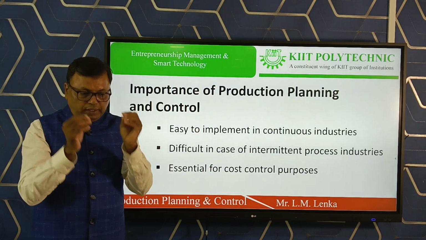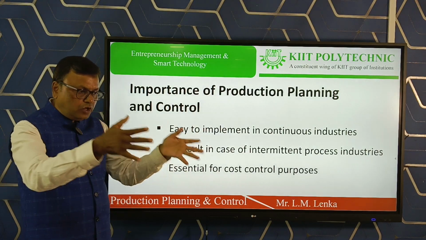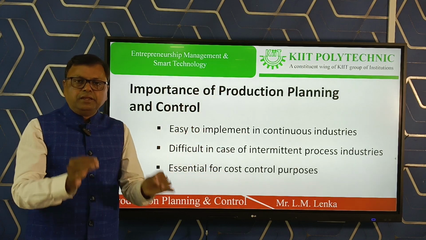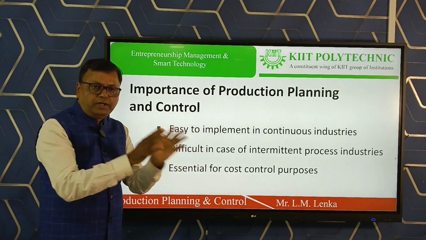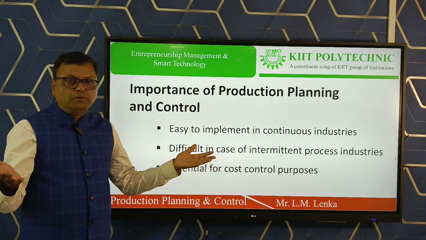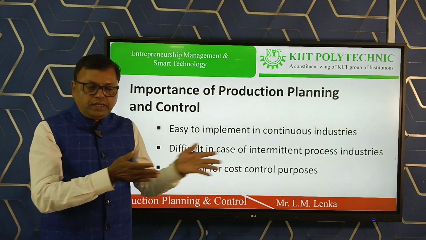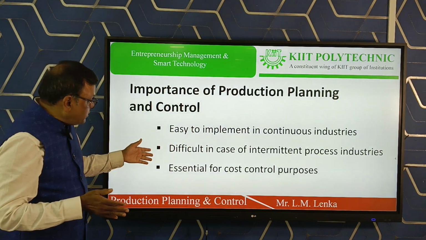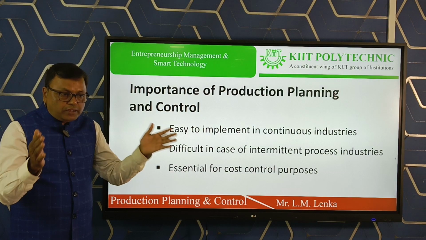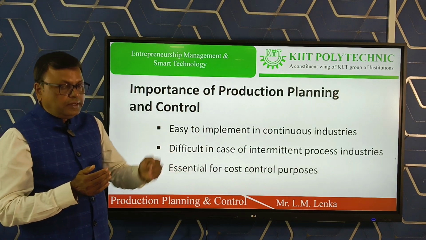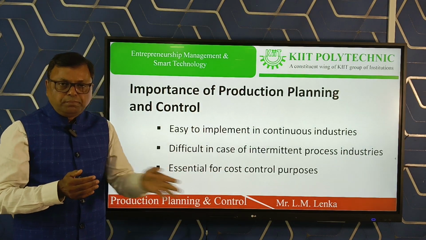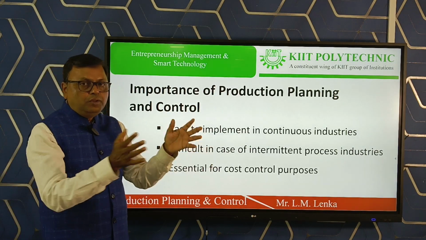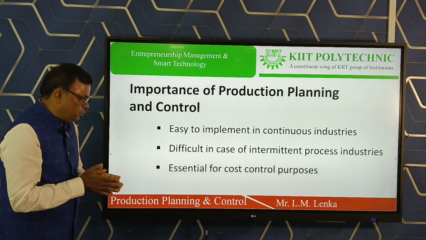Suppose you go to an organization and in normal condition you see that a worker or a machine can produce 100 units per day. If you check it once, then it can continue without supervision also. But in case of intermediate industries, where the products produced are different as per the order placed, it is a little bit difficult to implement production planning and control.